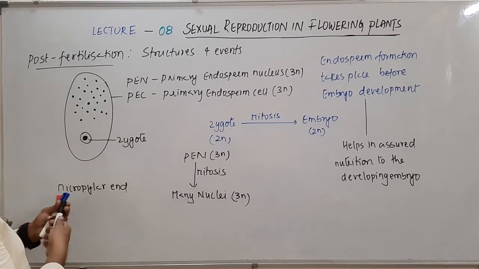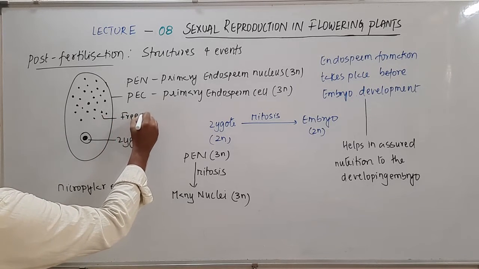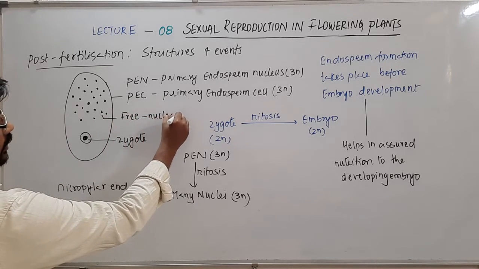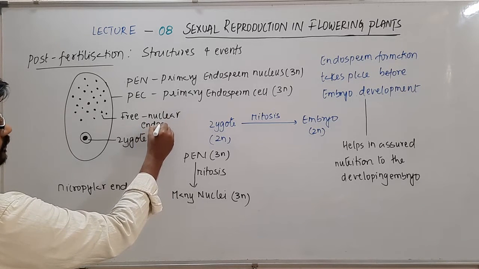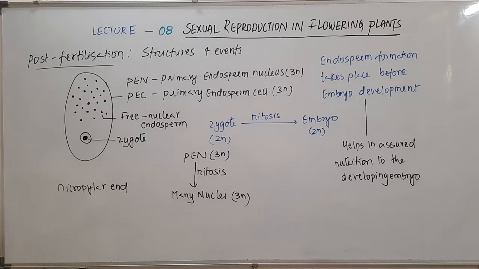So this is what I say, the free nuclear endosperm. So the free nuclear divisions are not immediately followed by cell wall formation. So hence there will be no cellularization taking place immediately. So what you see is a lot of nuclei formed.